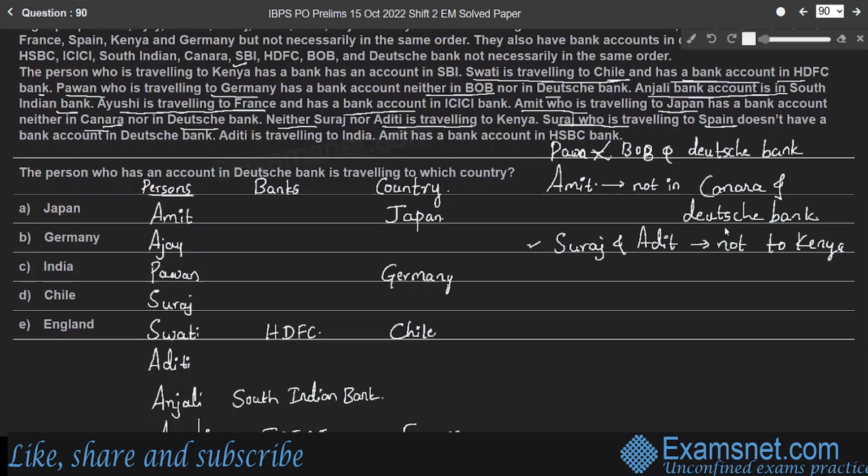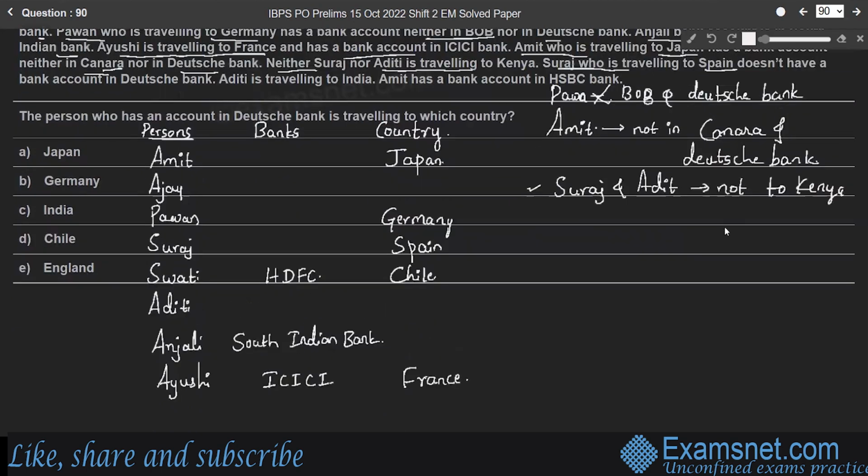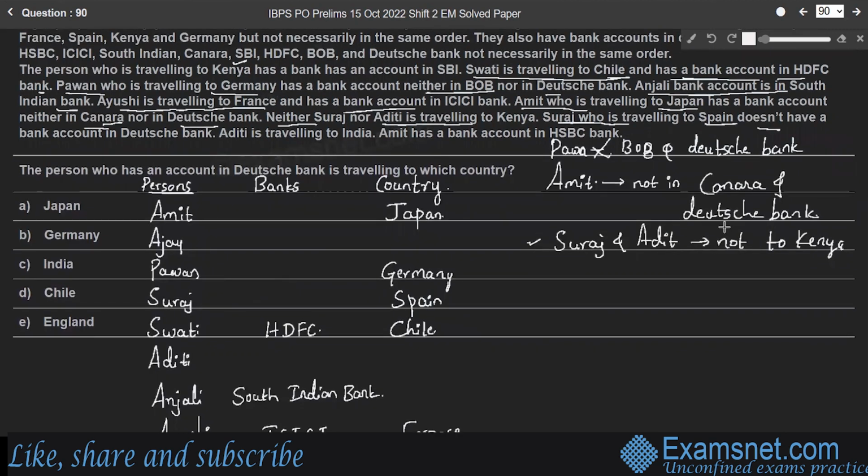So Suraj is traveling to Spain, and doesn't have a bank account in Deutsche Bank. So even Suraj is not in Deutsche Bank.